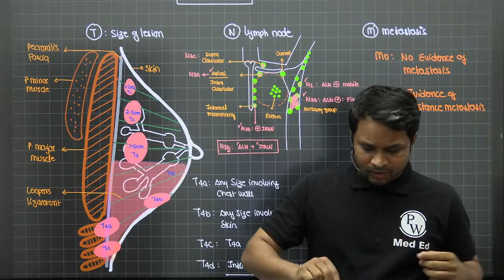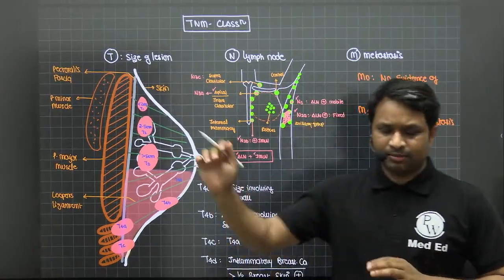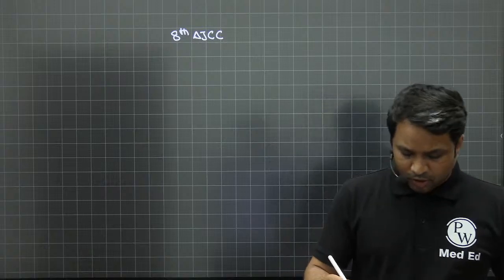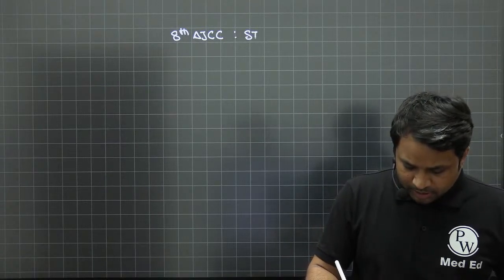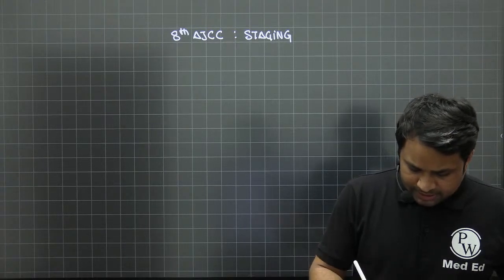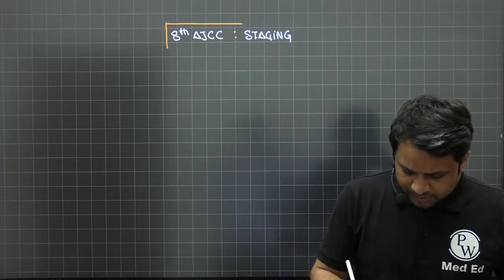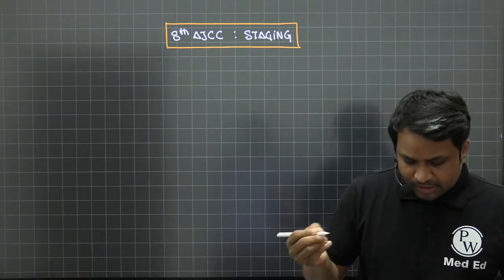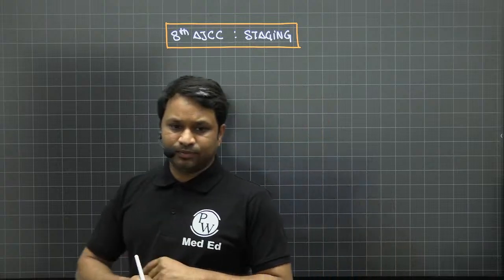ठीक है, शुरू करें. So yesterday we spoke about how do you do a TNM classification, and today we'll be talking about staging of the breast cancer. ठीक है. So we'll start with the staging of the breast cancer. So it is going to be based upon your 8th AJCC, that is your American Joint Committee for Cancer, right? So according to the 8th AJCC, we'll be talking about the staging of the breast cancer, right? So we had the same context yesterday, we discussed it. The TNM classification is also in line with the 8th AJCC. For most of the cancers, we follow NCCN guidelines. So we'll be sticking to those guidelines as well. Okay?